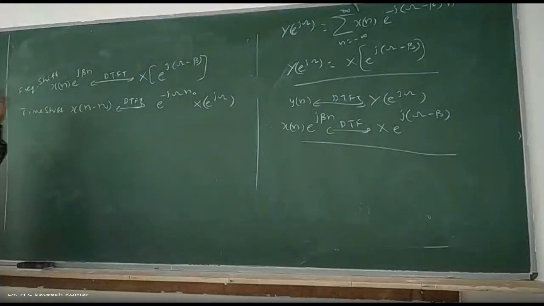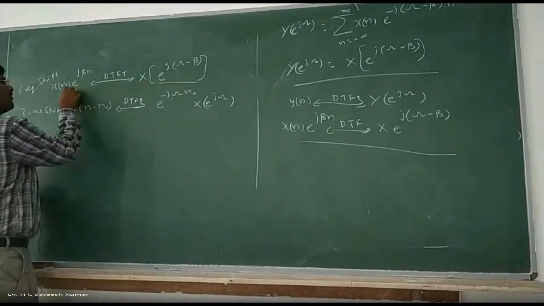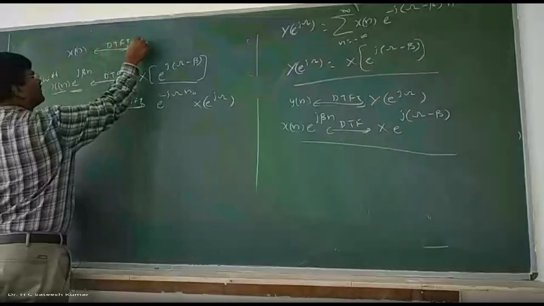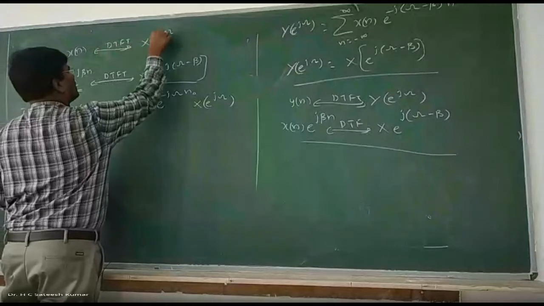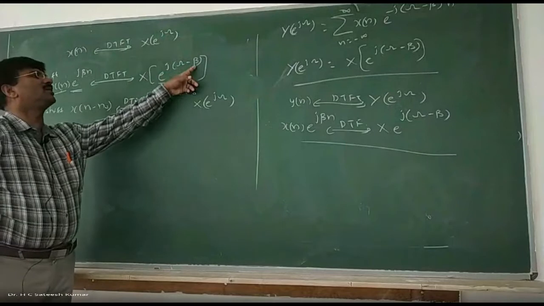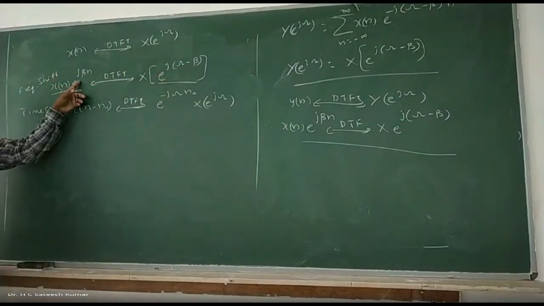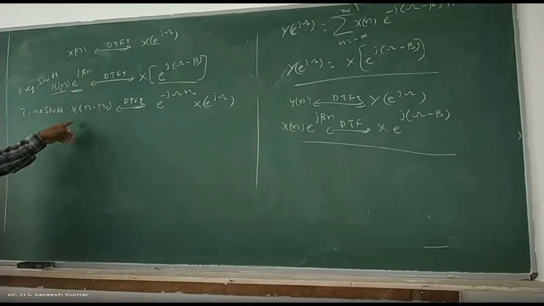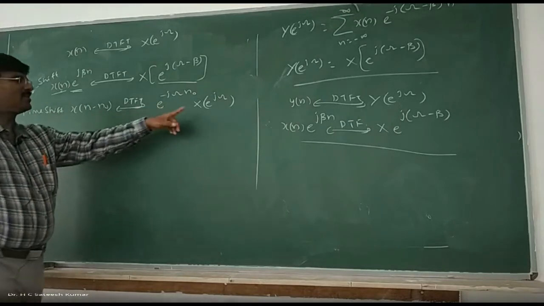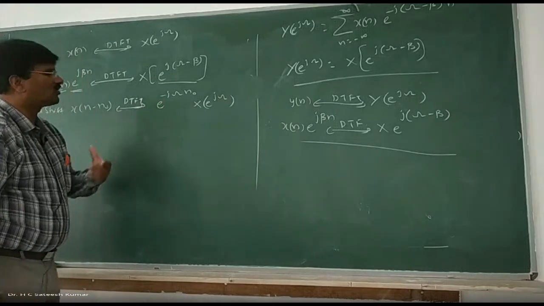Now the other way around. If you have a shift in frequency domain, what has happened in the time domain? In the frequency domain, I have shifted by an amount equal to beta. But what has happened on the left hand side? The left hand side is multiplied by an exponential. Similarly, if there is a time shift, there is a shift in the time domain, but what has happened on the right hand side? It is multiplied by an exponential.